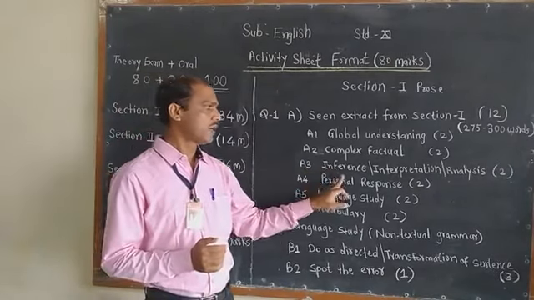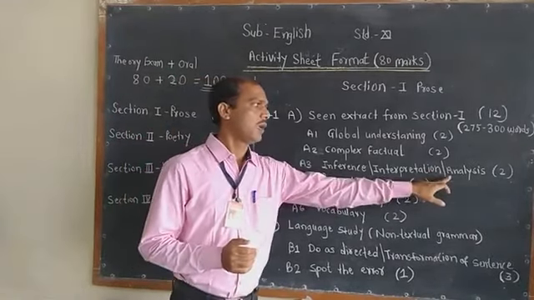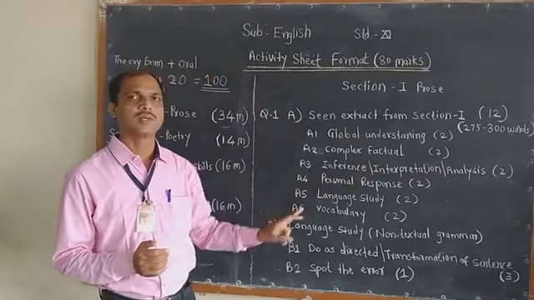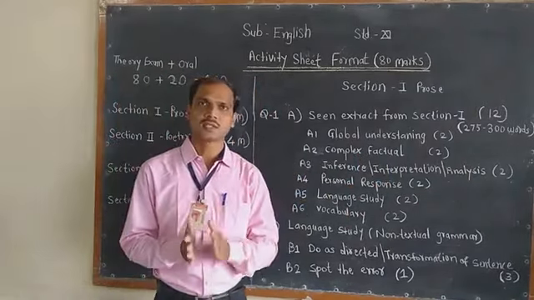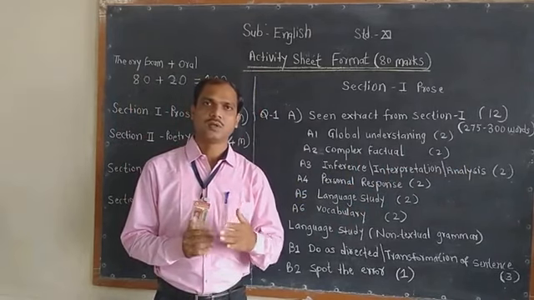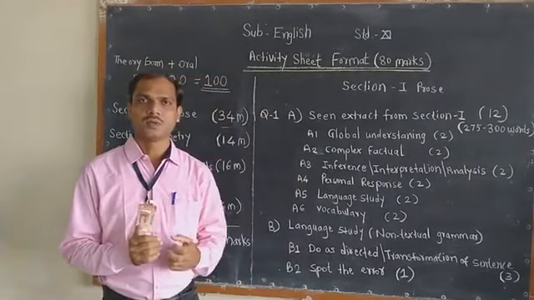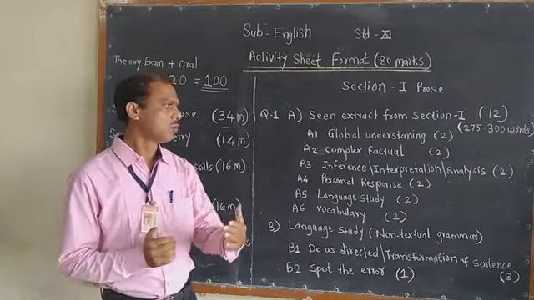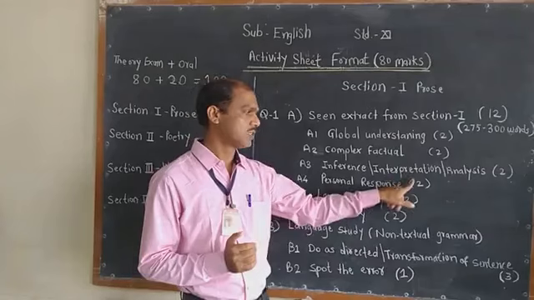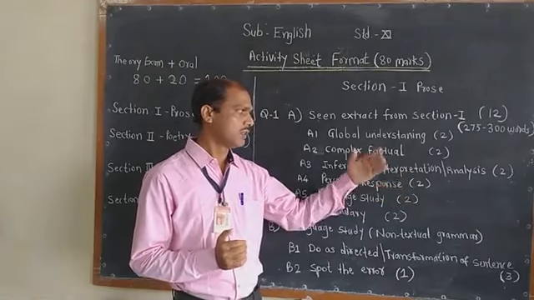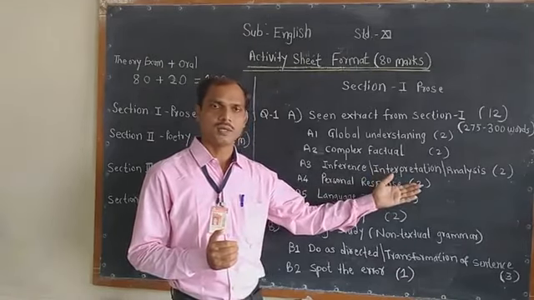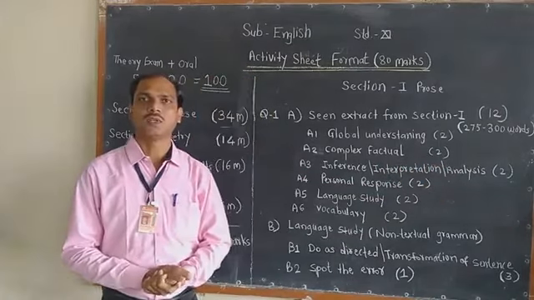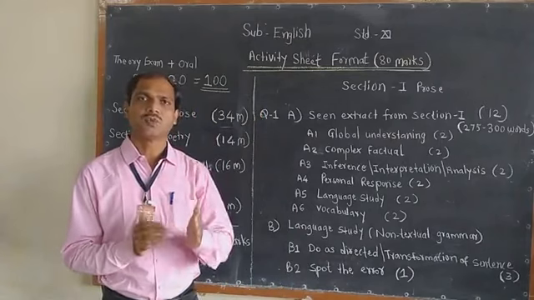The third one is inference, interpretation and analysis, for 2 marks. Inference means deduction, that is, logically we have to deduce the reason or the fact. Interpretation means you have to guess the meaning of it, and analysis means you have to explain that activity. Such types of activities you will find.